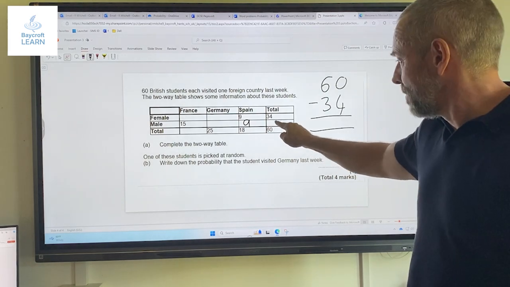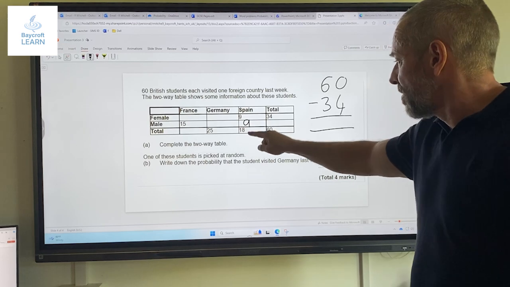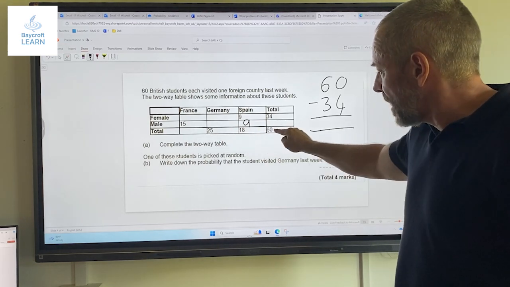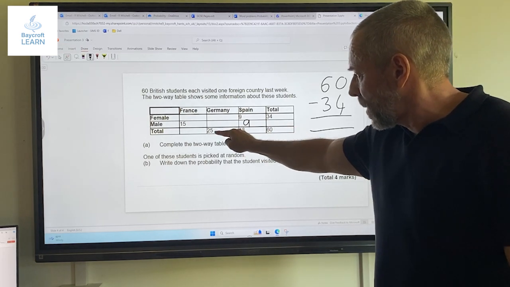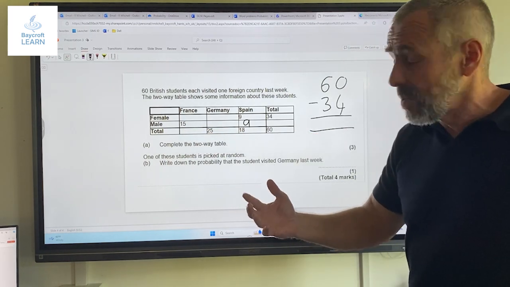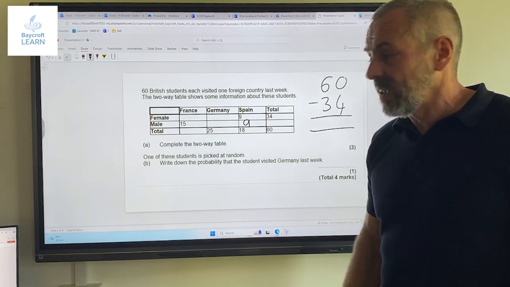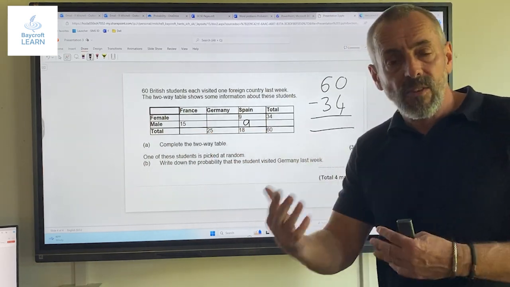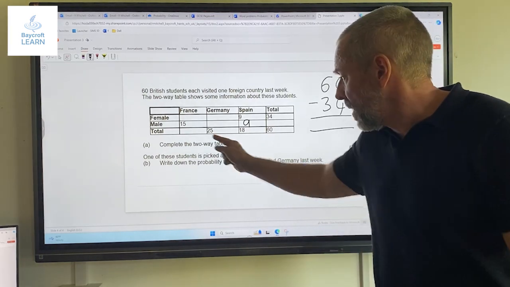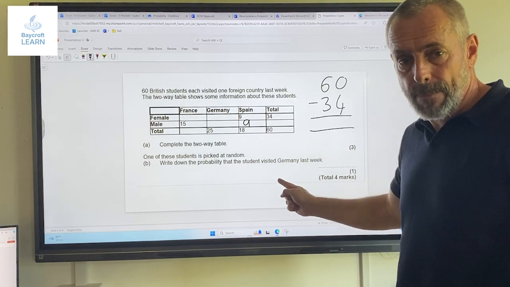I'm not going to do it for you, okay? Then we can start filling in some of these others. We can say that 60, take away 18 and 25, will tell us what this missing number is. Easiest way to do that, find out what this total is, and then take it away from 60, and we'll find this number. Once we've completed that table, we can go down and start looking at the probability question, okay?